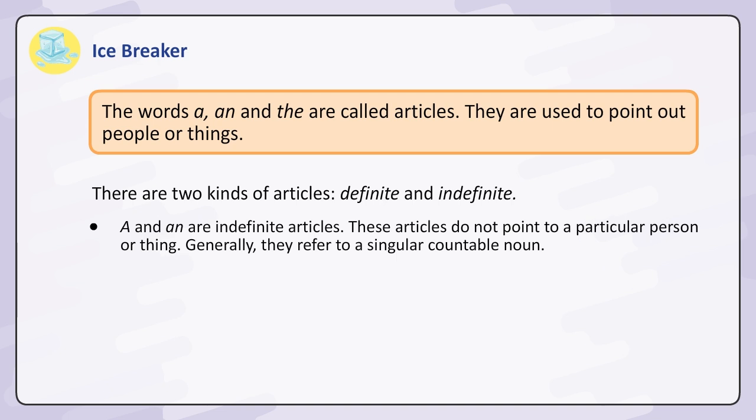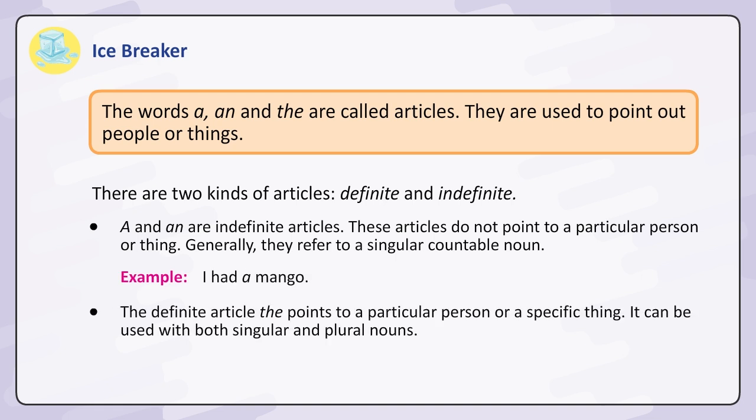A and an are indefinite articles. These articles do not point to a particular person or thing. Generally, they refer to a singular countable noun. Example: I had a mango.